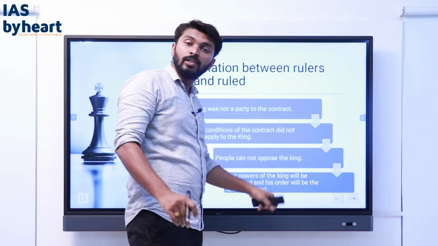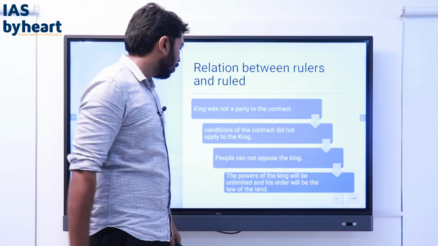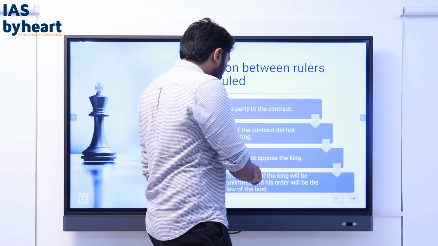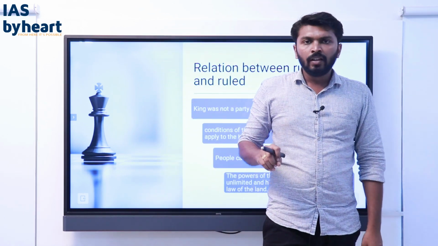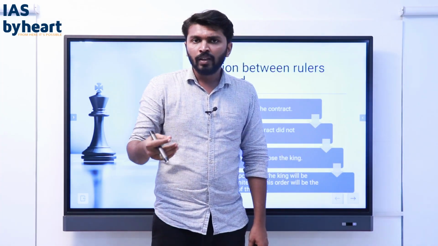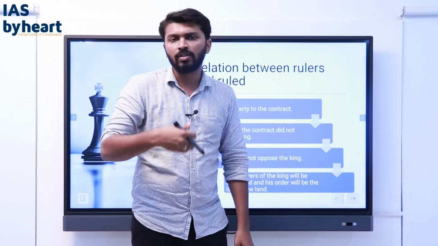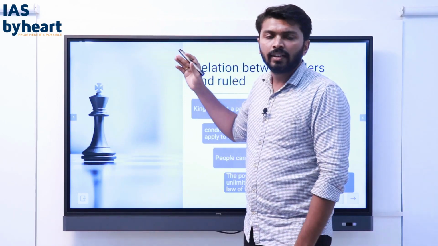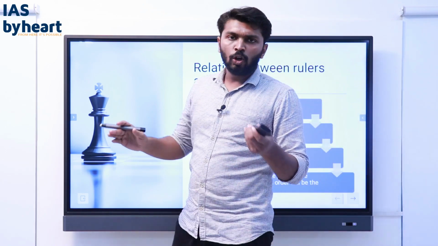People cannot oppose the king, should not oppose the king. If somebody is opposing the king, he should be dealt with accordingly. The powers of the king will be unlimited and his order will be the law of the land, so that order prevails in that society. What is the duty of the king? To guarantee the safety and security of life for his subjects, for the people. This is how a state came into existence. This is the social contract theory of Thomas Hobbes.